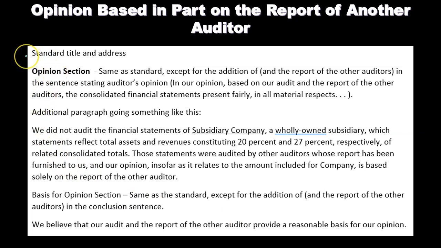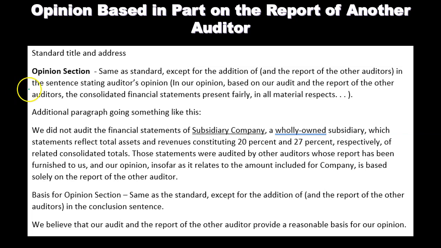Standard title and address. So we'd have the same kind of standard title and address. Opinion section. It's going to be the same as the standard report. So same as the standard unqualified, except for the addition of and the report of the other auditors. So we're obviously just going to include that within the opinion, because it's not just our opinion, but also of the other auditors with regards to these areas.